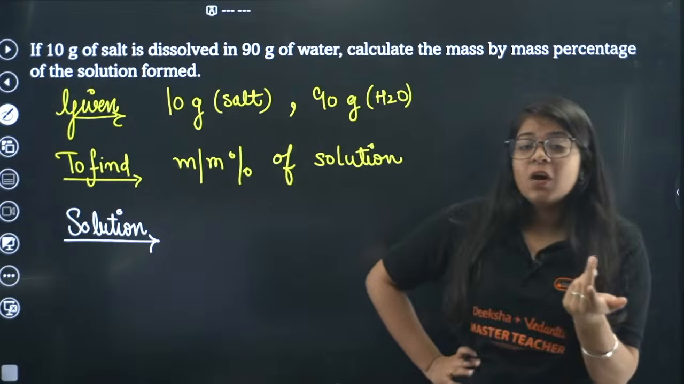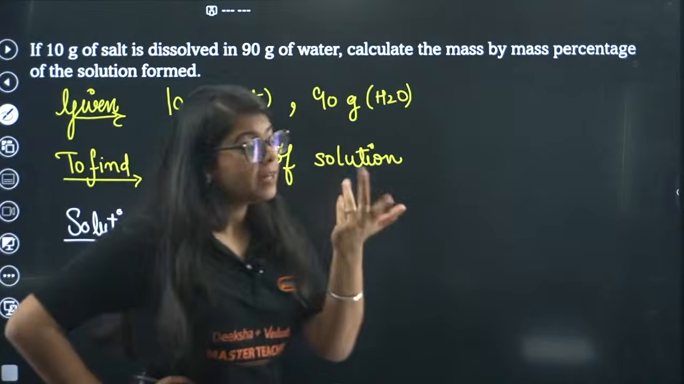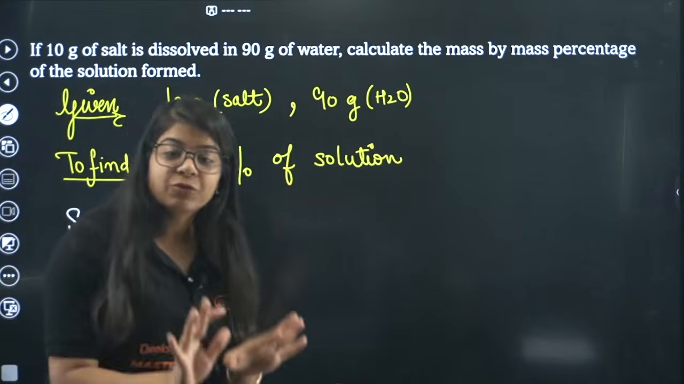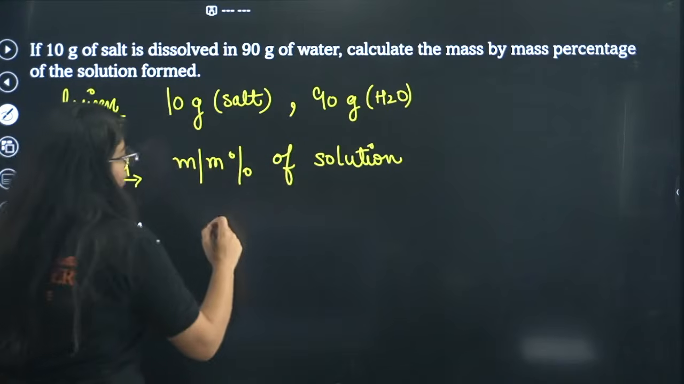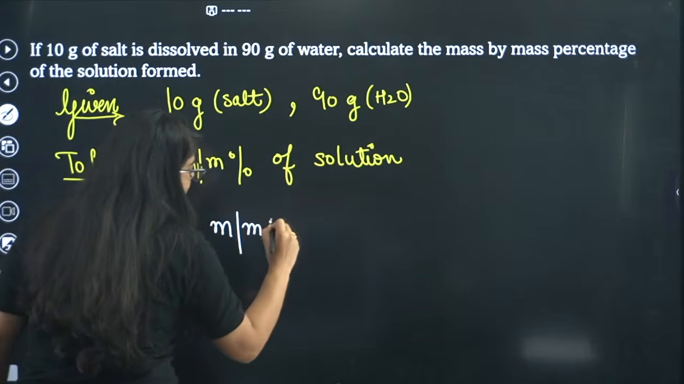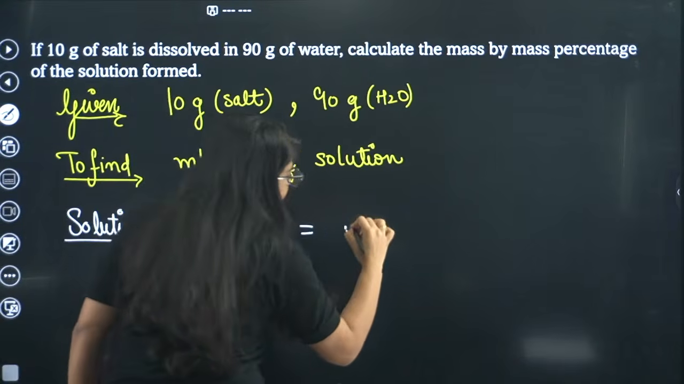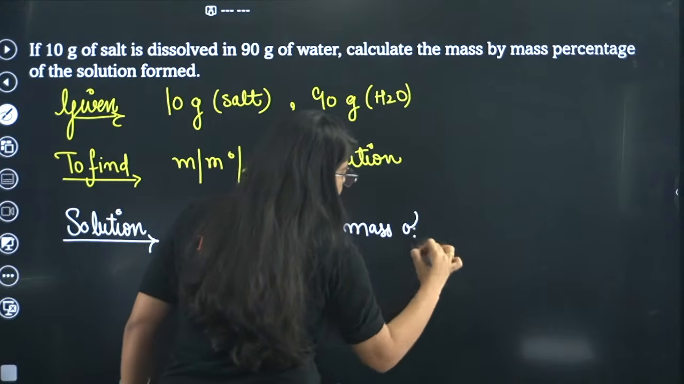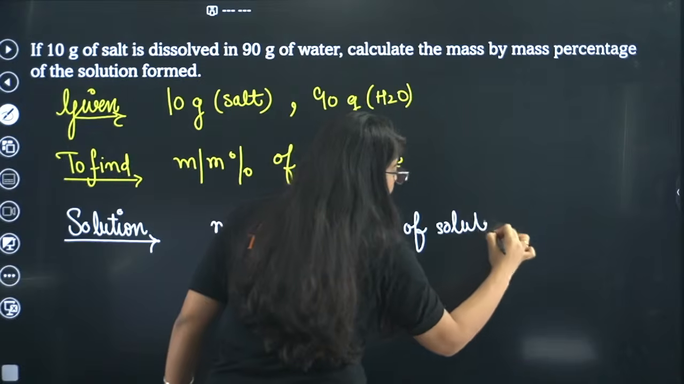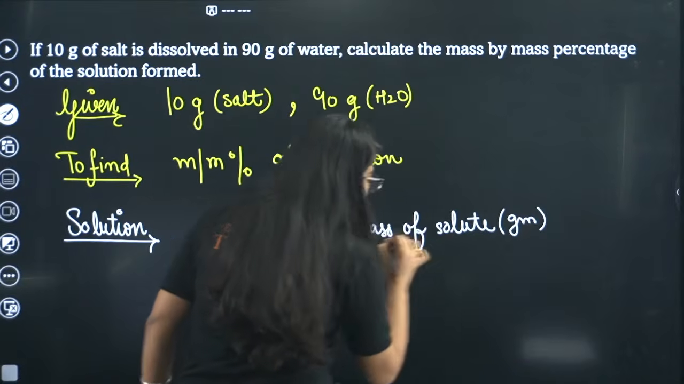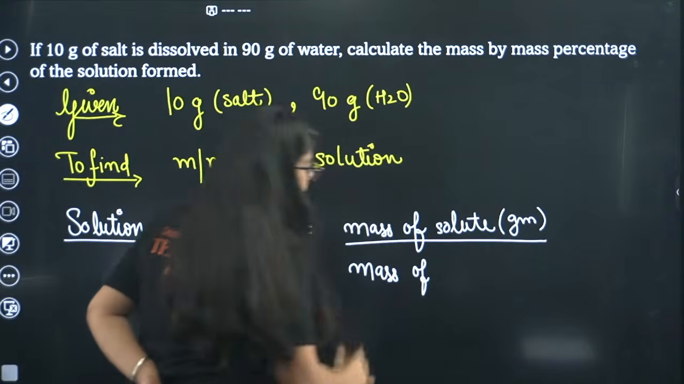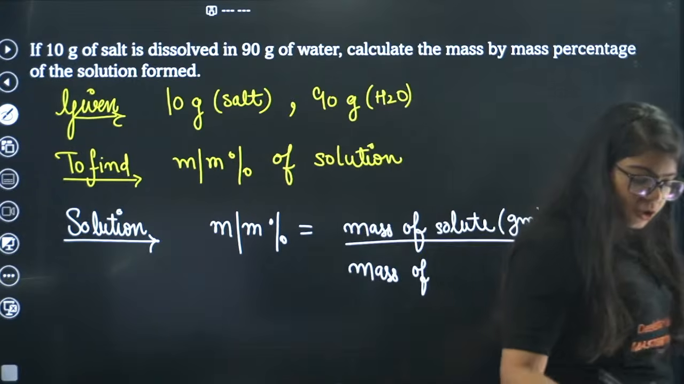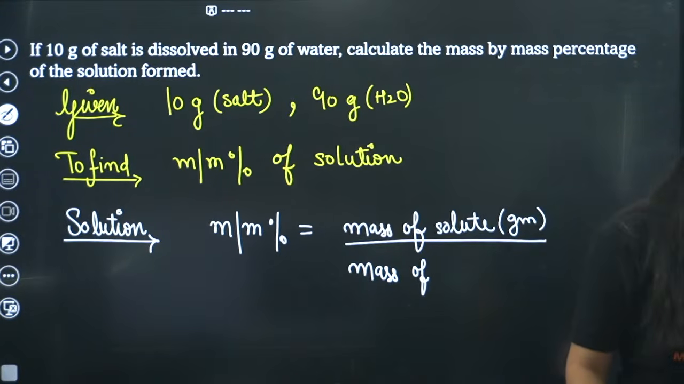Now the first thing I will do, I will write the formula of mass by mass percentage, and that is what you have to remember. Everything else will fall in place. You just have to remember this small formula. Mass by mass percentage is simply the mass of your solute, mass of solute in grams, divided by the mass of what? Solvent or solution? You tell me. In this division, the mass of solvent or solution.